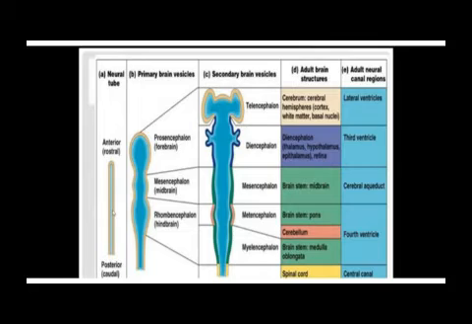Remember, the tube had a cavity. Now, as these vesicles form, even the cavities change shape. Here the cavity was regular. Now here it has changed shape. Even here it is continuing to change shape.